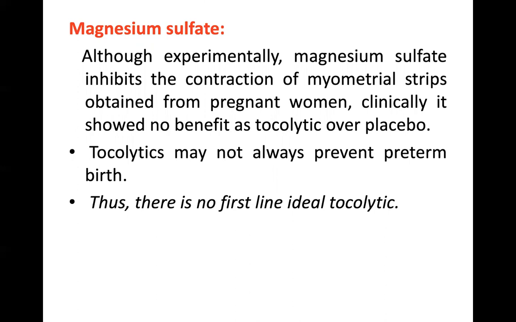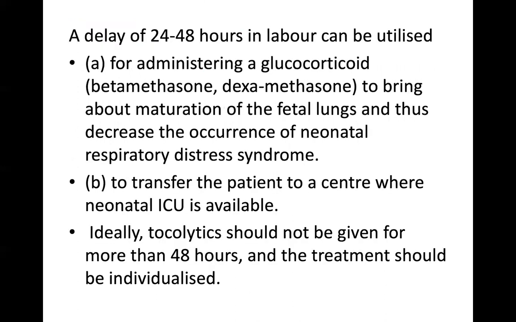Tocolytics may not always prevent preterm birth. There is no first line ideal tocolytic. A delay of 24 to 48 hours in labor by these tocolytics can be utilized for administration of a glucocorticoid, that is, betamethasone or dexamethasone.